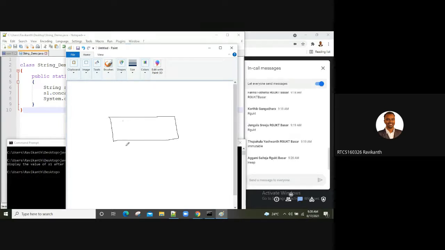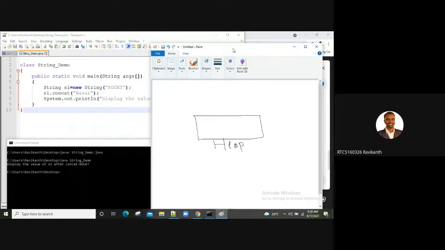Heap memory. Perfect, Bhumika. So memory gets allocated in heap memory for the s1 object, and it would be assigned the value RGUKT.